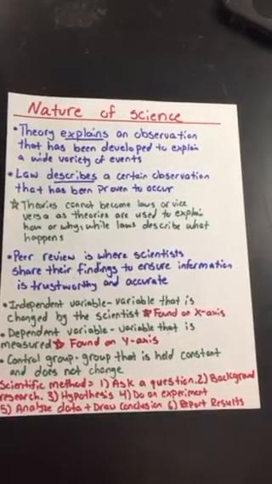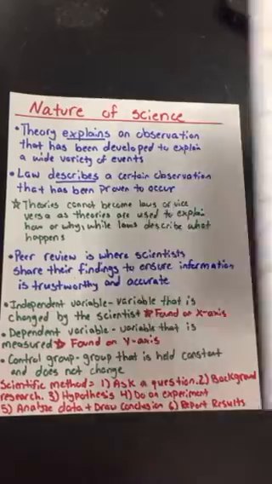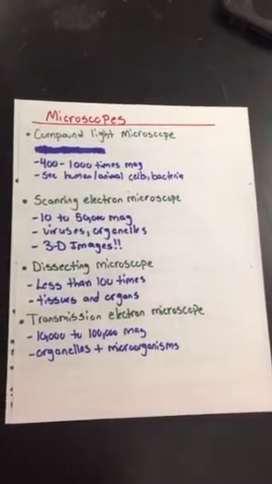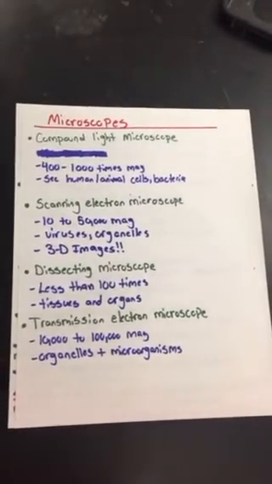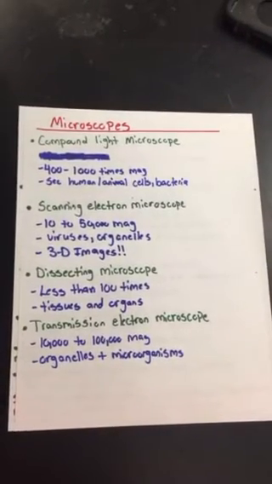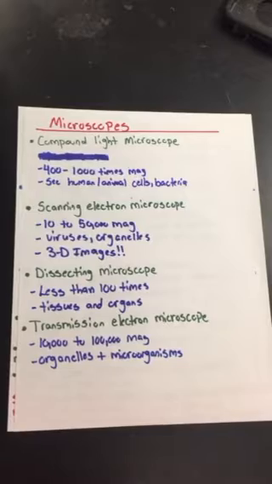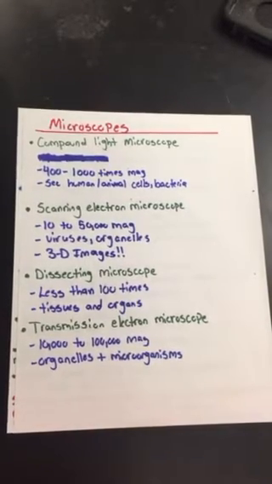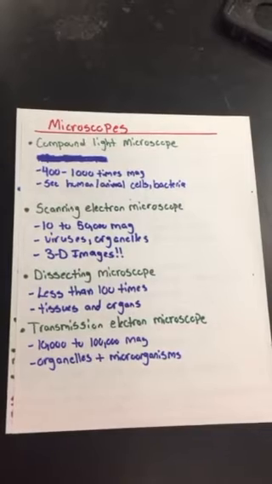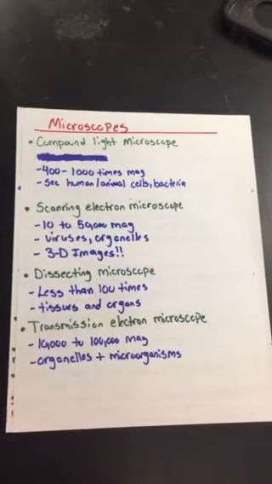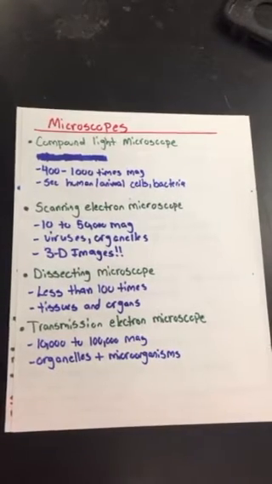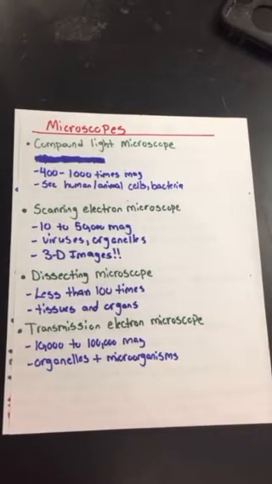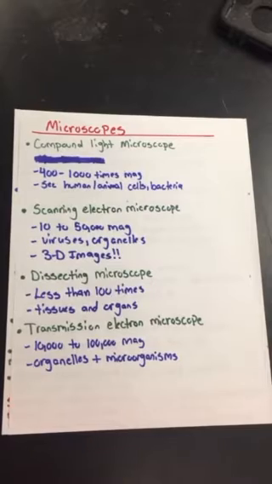Next, we're going to be talking about microscopes. We talked about 4 different microscopes: the compound light, the scanning electron microscope, the dissecting microscope, and the transmission electron microscope. Remember that the compound light microscope is the type that the majority of us have here in the science rooms that we usually use. That's 400 to 1,000 times magnification. And remember, you're there to see human and animal cells, bacteria.